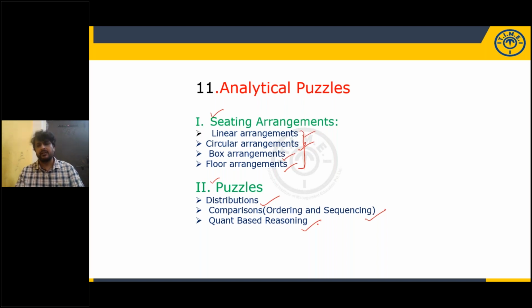Quant-based reasoning is where questions are given using years and values, and some mathematical calculations are involved. So broadly, analytical puzzles are divided into 2 categories: seating arrangements and puzzles. The topics under seating arrangements are linear, circular, box, and floor. Distributions, comparisons, and quant-based reasoning come under puzzles. Please take a screenshot.